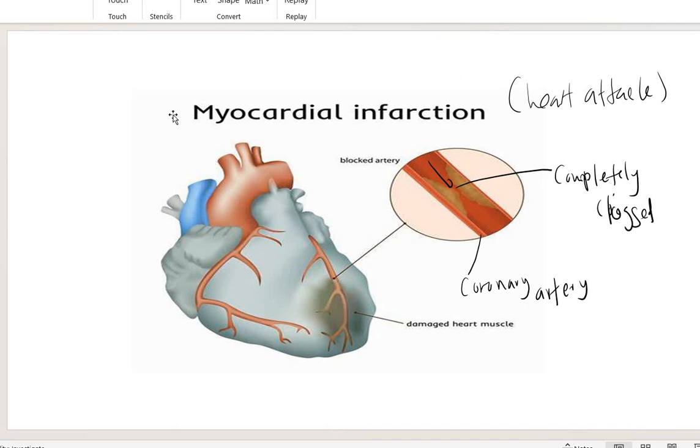Okay, so how to overcome this problem, how to overcome these diseases? I already told you before this, we have four ways that we can do. We can avoid drinking alcohol, not smoking, have a balanced intake of food that is low in fat, and exercise regularly. So this is how we can prevent ourselves from these diseases.